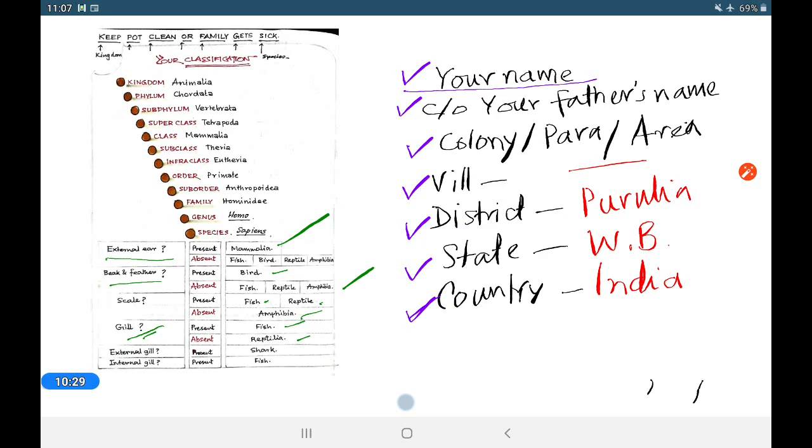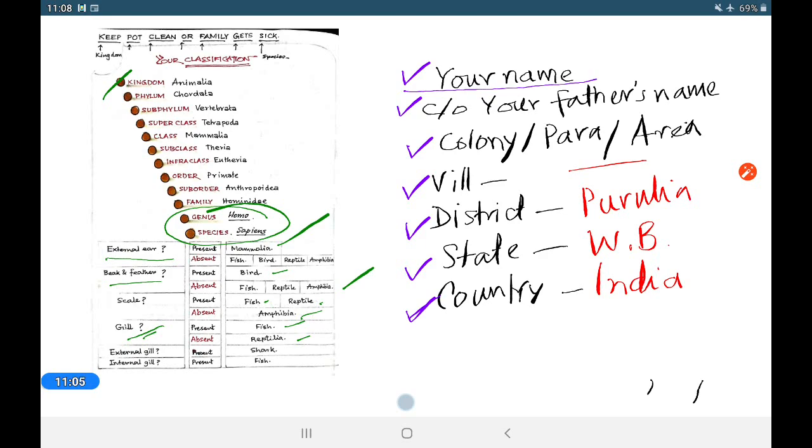See, here are the categories. The kingdom is the largest, where all animals are covered. So many phyla make up the kingdom. Under phylum there are many subphyla, under subphylum many superclasses, under superclasses many classes, and so on. In that way, at last it comes to genus and species, Homo sapiens. In the case of a human being, all these levels are there. It is almost like your postal address.